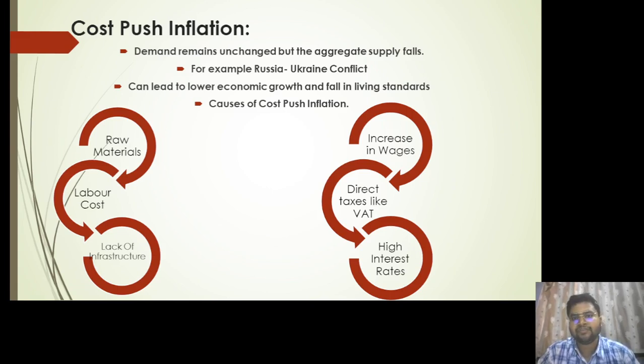Ultimately they will try to pass this on to the end consumers, as a result of which the price will start increasing. Similarly, direct taxes like VAT, higher interest rates and other factors contribute to cost push inflation.